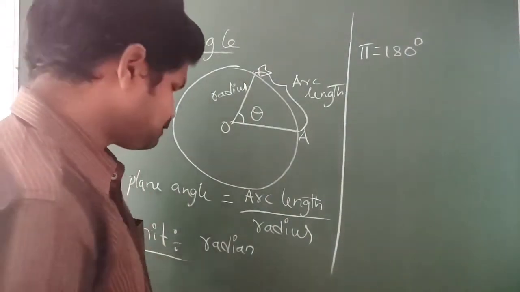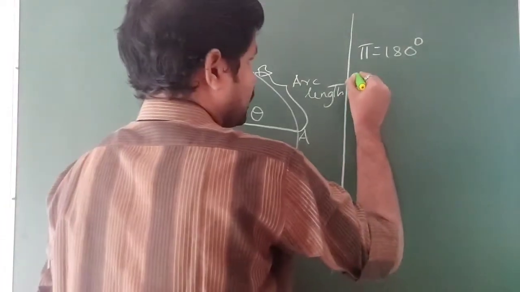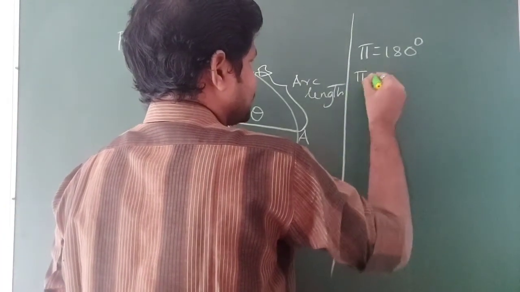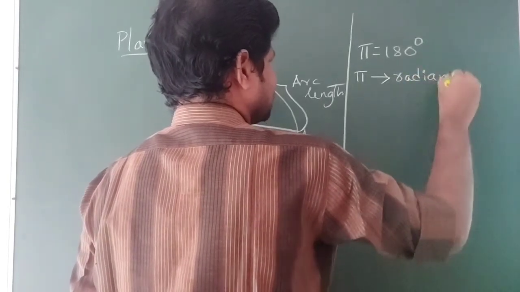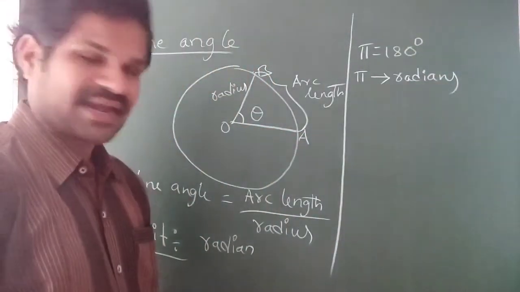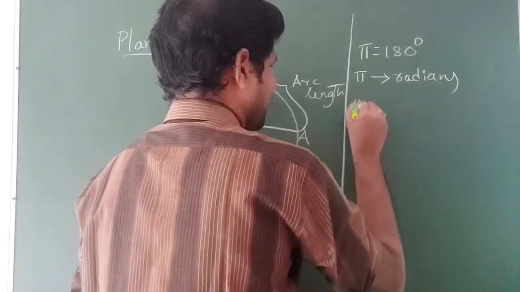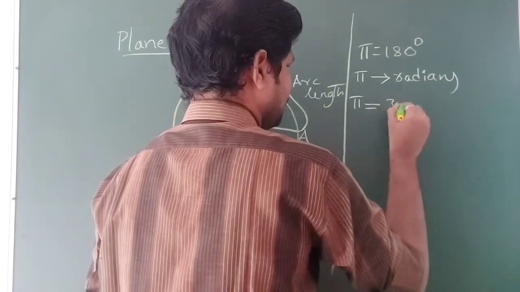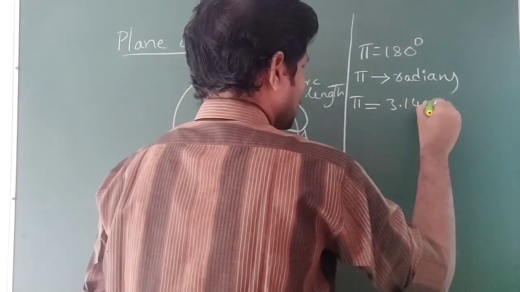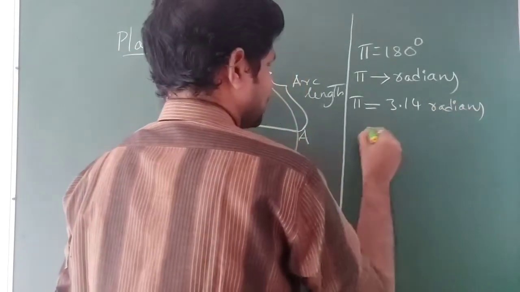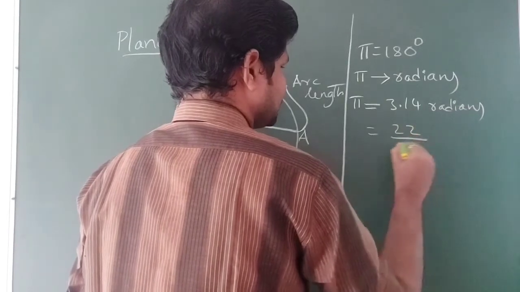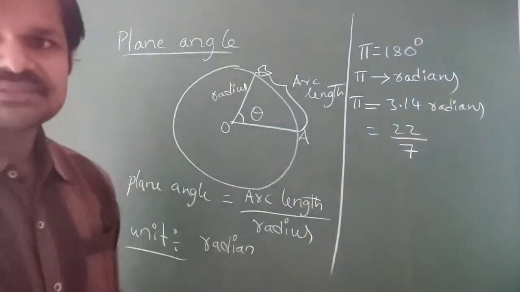So here generally pi is denoted in radians but not in degrees. Pi is denoted in radians, and the pi value is equal to 3.14 radians, which is generally 22 by 7.